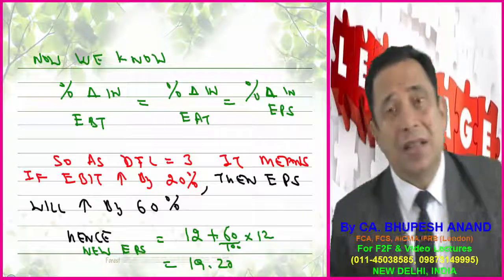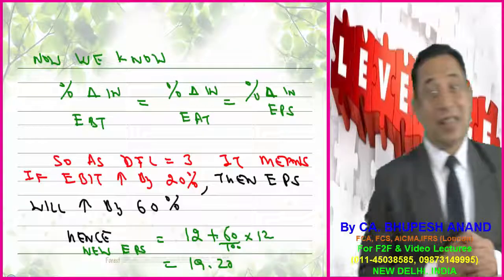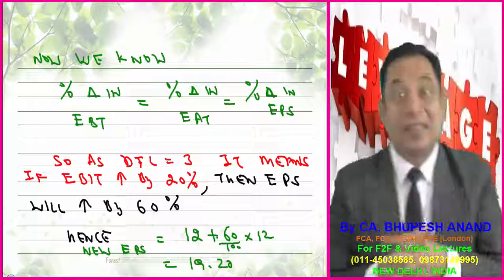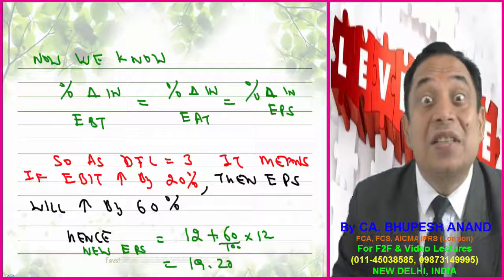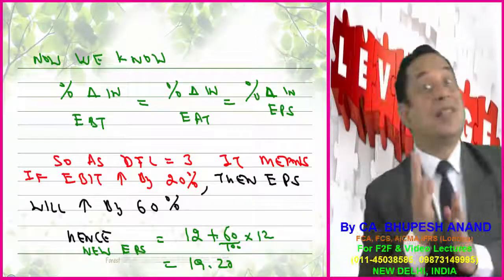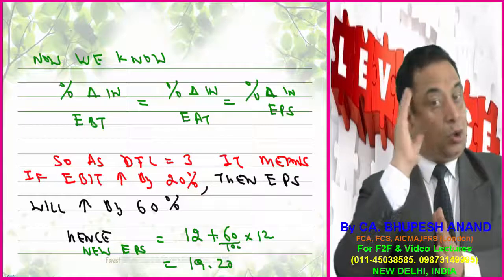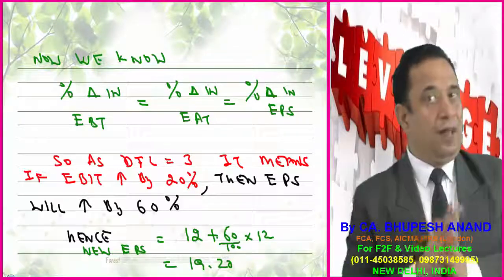It means if EBIT increases by 20%, then EPS will change by 60%, because the degree of financial leverage is 3. Now 12 is the original EPS. So 12 plus 60% of 12, that is 7.2.